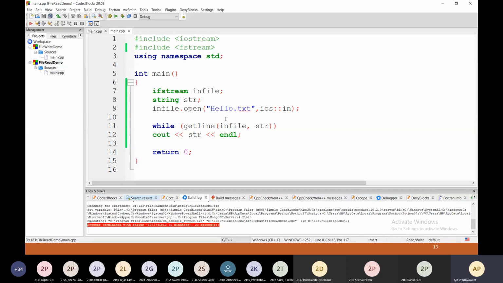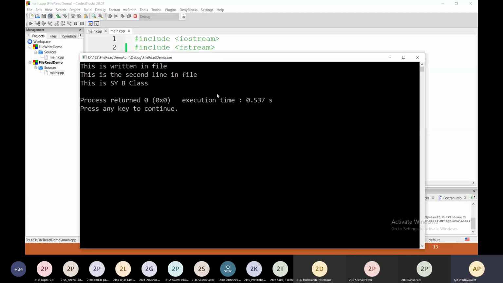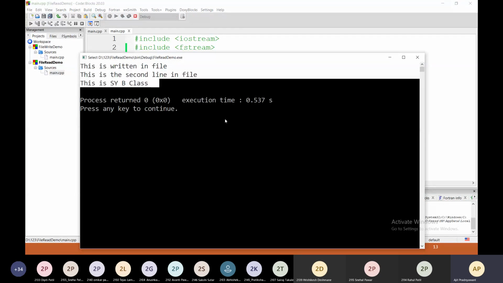So this is the way to read a file in C++. And keep in mind, this is the optional mode. You can omit this, save it, compile and execute. You will get the same output.